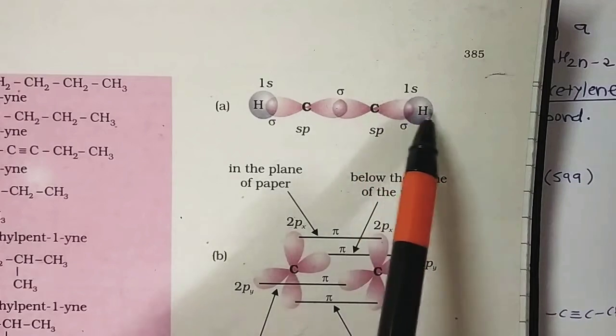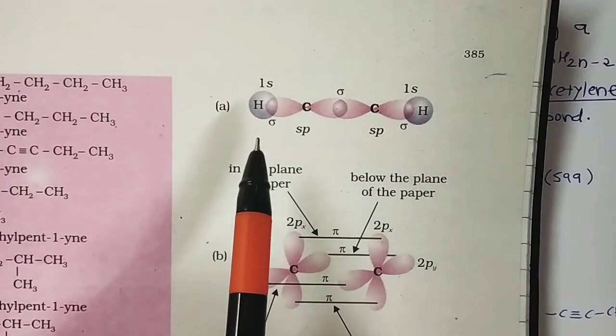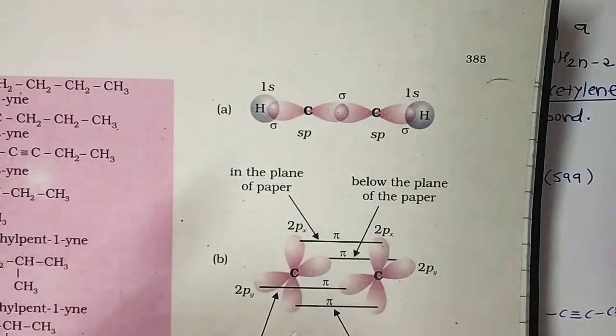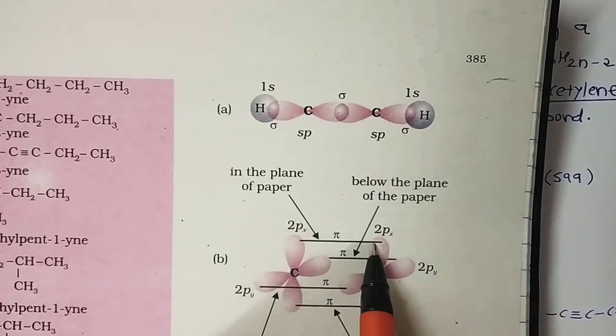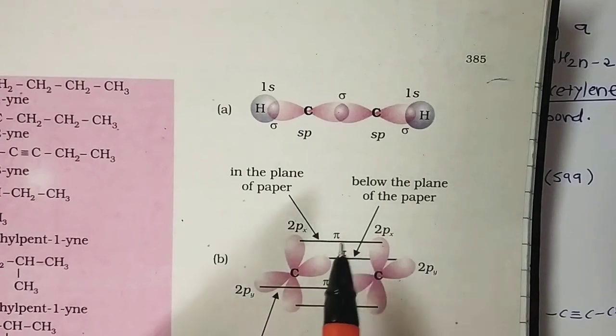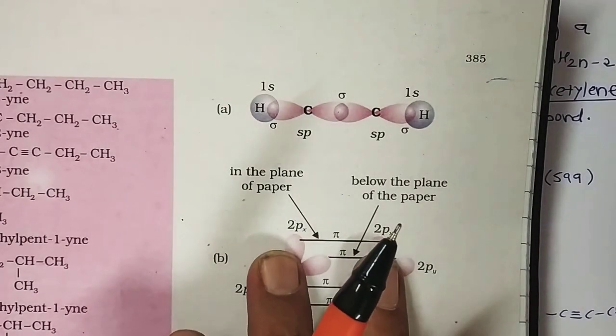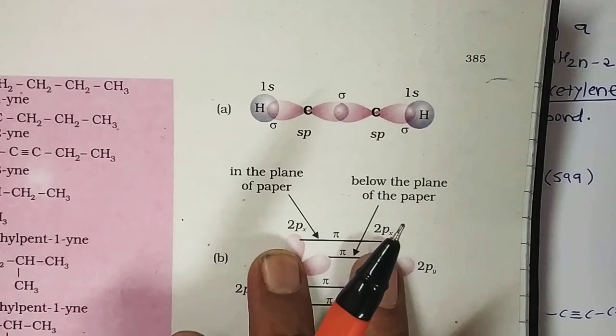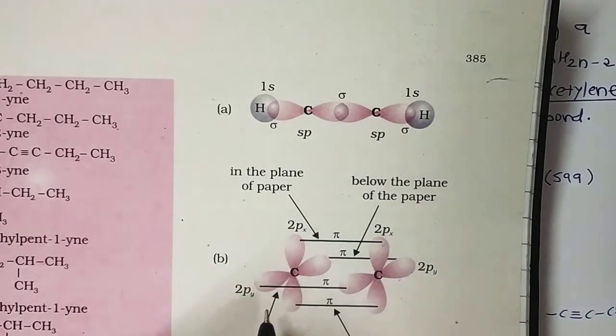Now these 2px orbitals, one on each carbon, are parallel to each other and hence overlap sideways to form a pi bond. Similarly, overlap between the 2py orbitals, one on each carbon, results in the formation of the second pi bond, as shown in the figure.